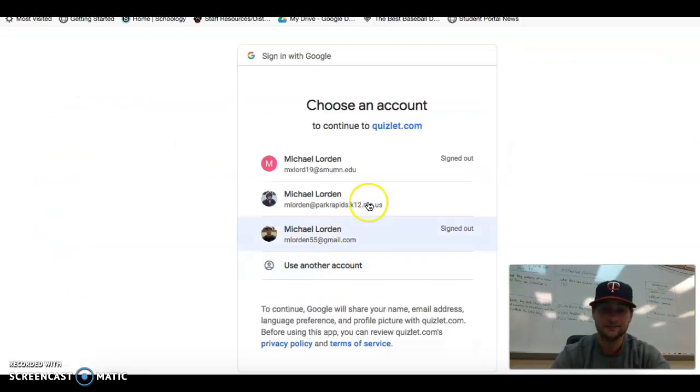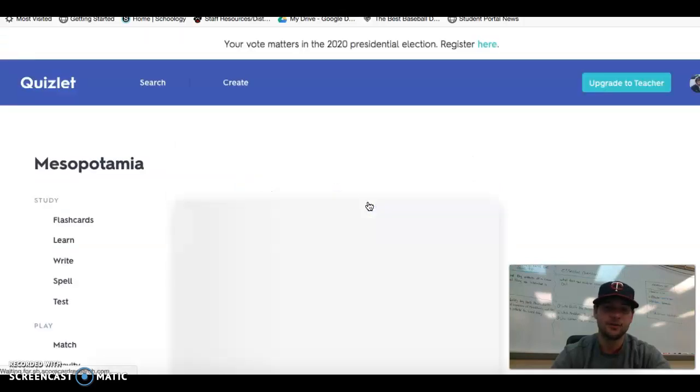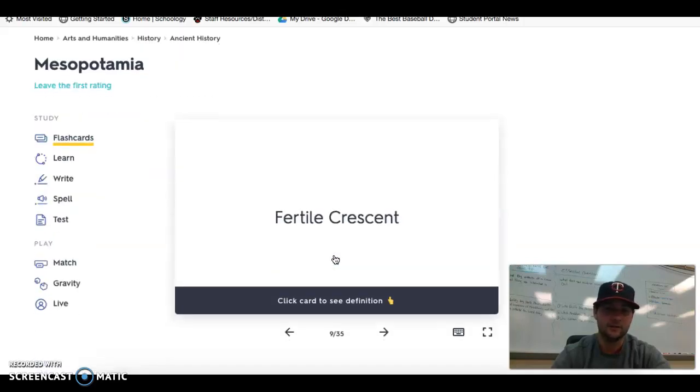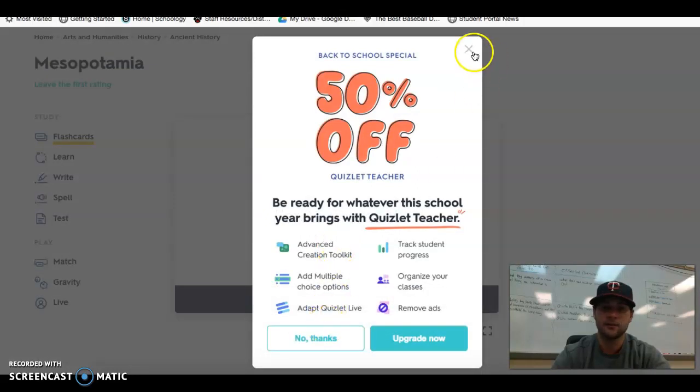Okay, I guess you got to log in. Once you log in, it's basically flashcards. So Fertile Crescent, you can click on it, and then it flips it over. But that's pretty much it.